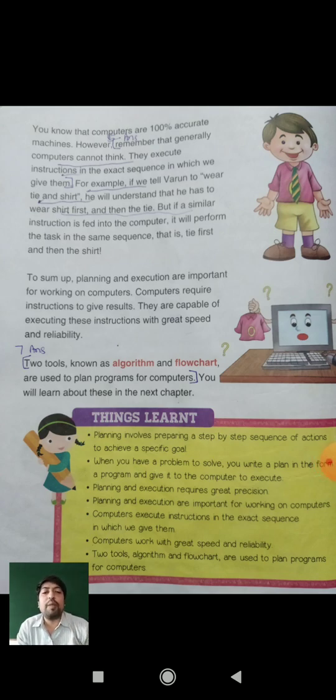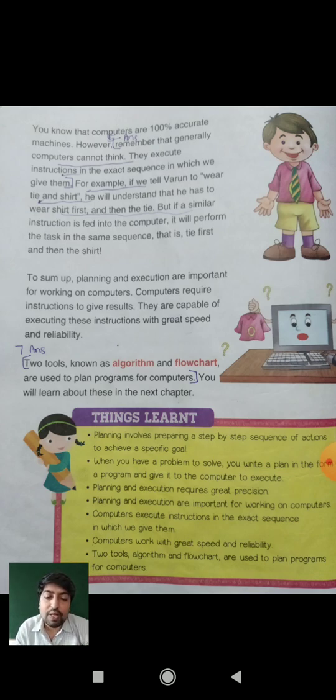So just memorize the things we have already learned in this chapter: planning involves preparing a step-by-step sequence of actions to achieve a specific goal. If we want to achieve a specific goal, then planning is important. A step-by-step sequence of actions is important.